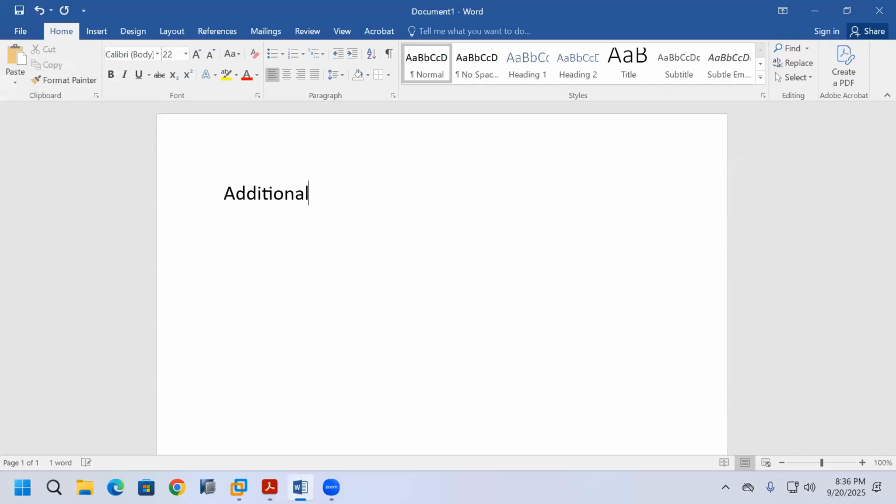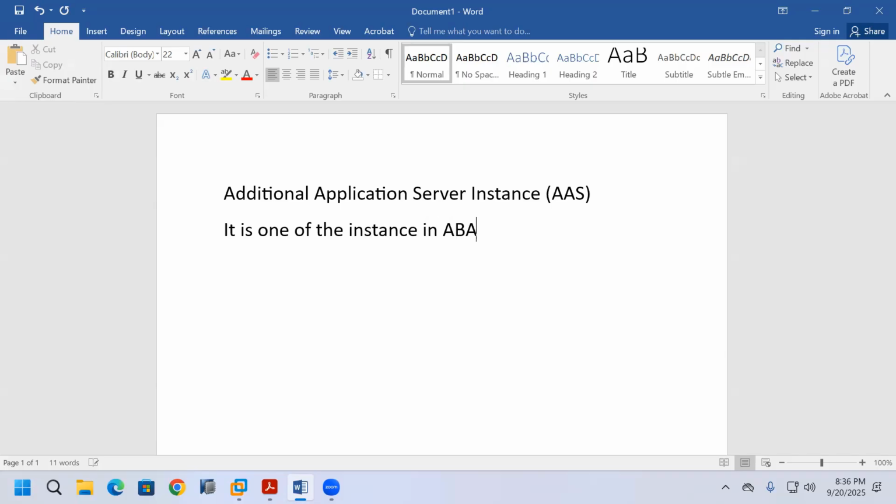Additional Application Server instance. In shortcut, it is called AAS. It is one of the instances in an ABAP based SAP system. So it is one of the instances. Additional application server instance is an instance in an ABAP based SAP system.